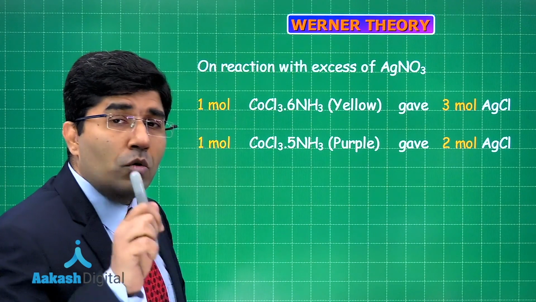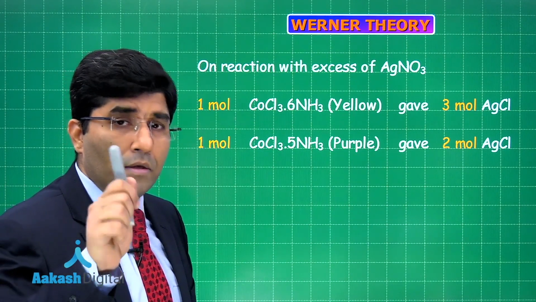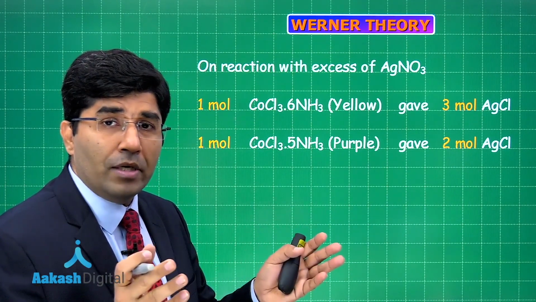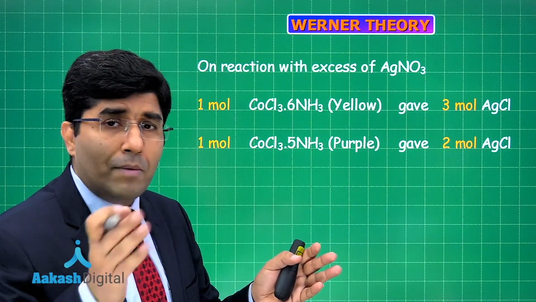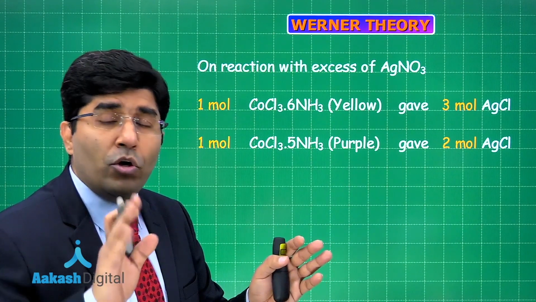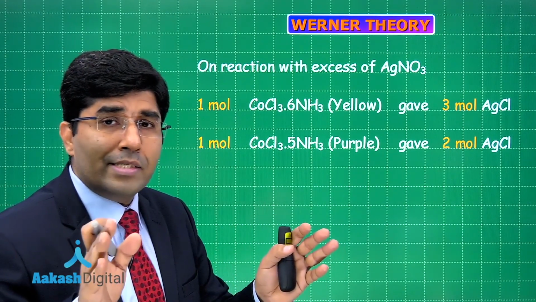Now, in another experiment, he prepared CoCl3.5NH3. Now the color was purple, right? Color is changing. Ammonia will dissolve in water, it will form ammonium hydroxide, it is colorless. Chloride ions are colorless.